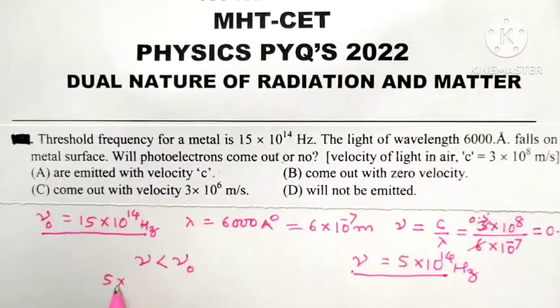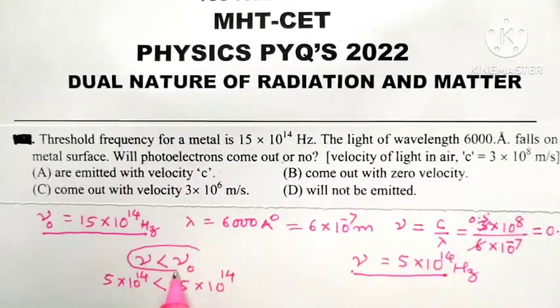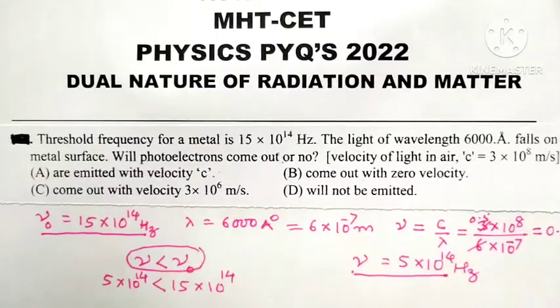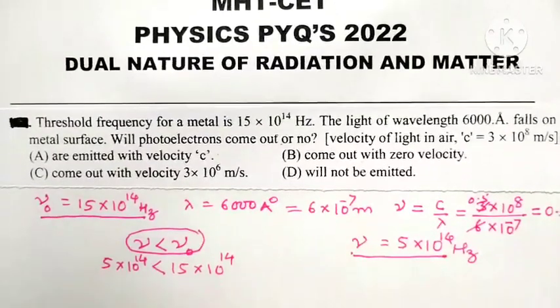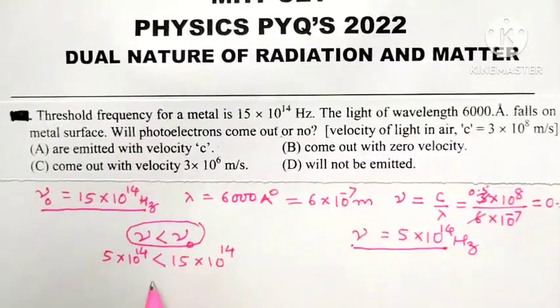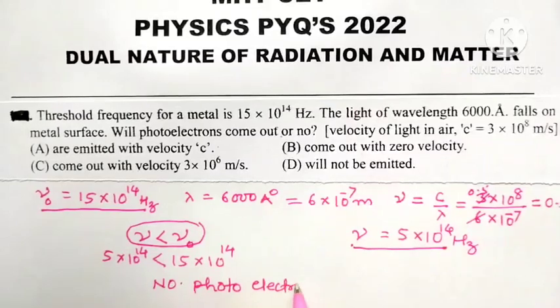And whenever the frequency of incident radiation is less than the threshold frequency, then according to the properties of the photoelectric effect, no photoelectrons are emitted.